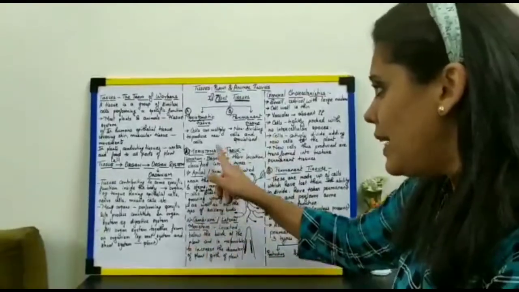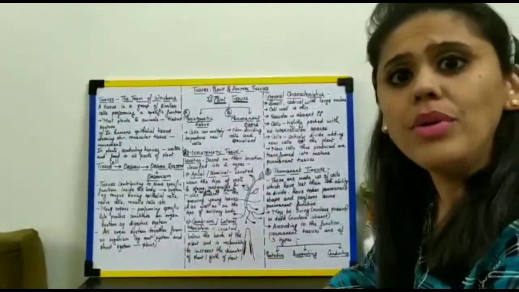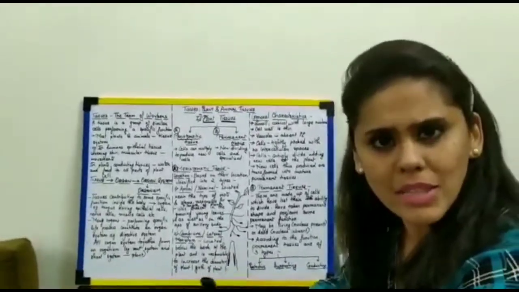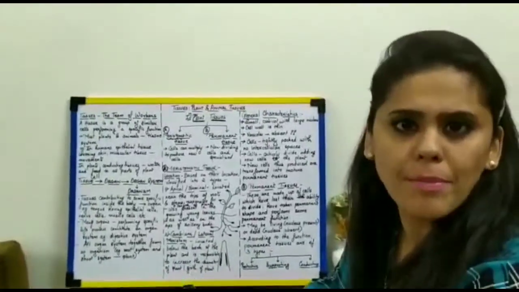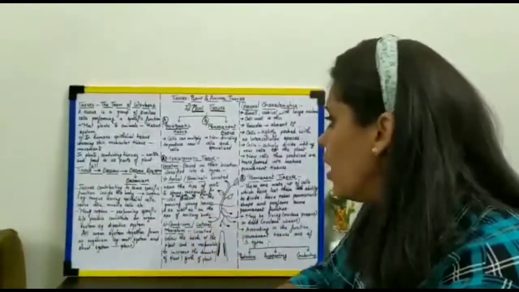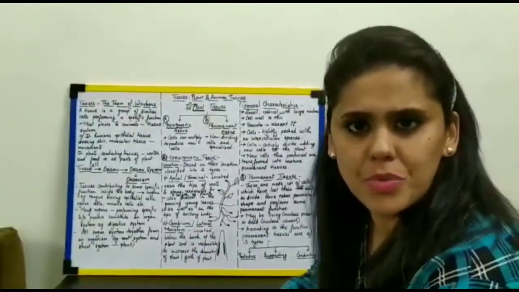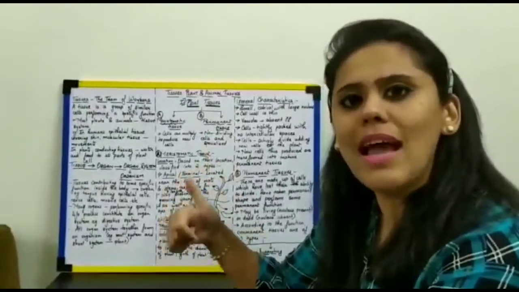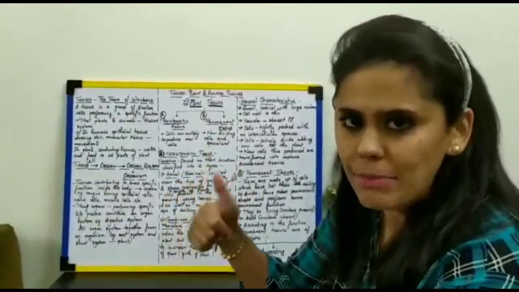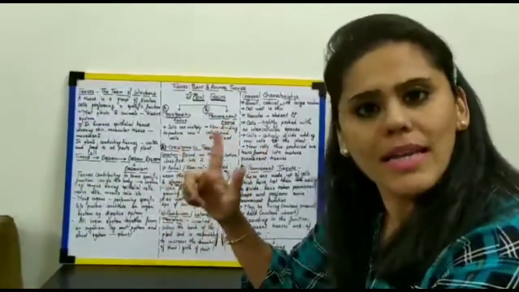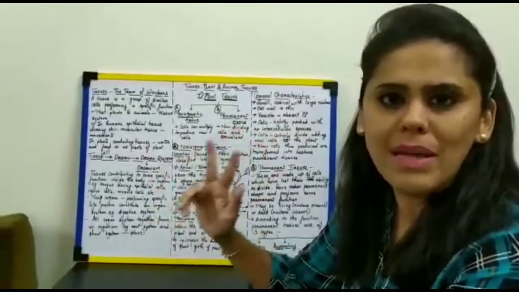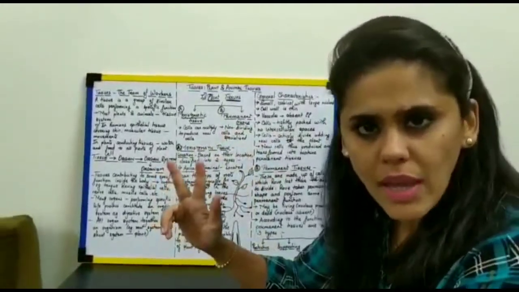We need to understand in detail both types of tissues, the meristematic tissue and the permanent tissue. What do we need to understand about meristematic tissue? Where they are present, what its types are, and what the general characteristics of the meristematic tissue are.